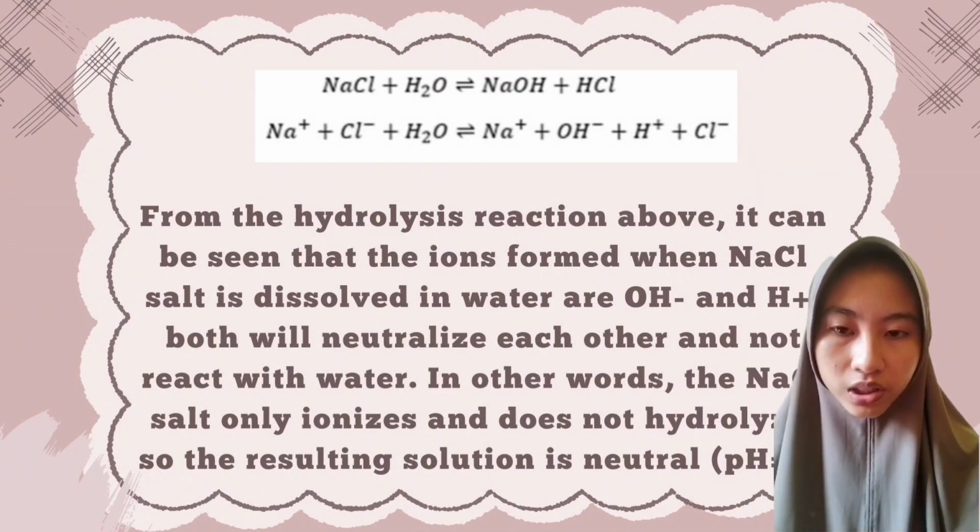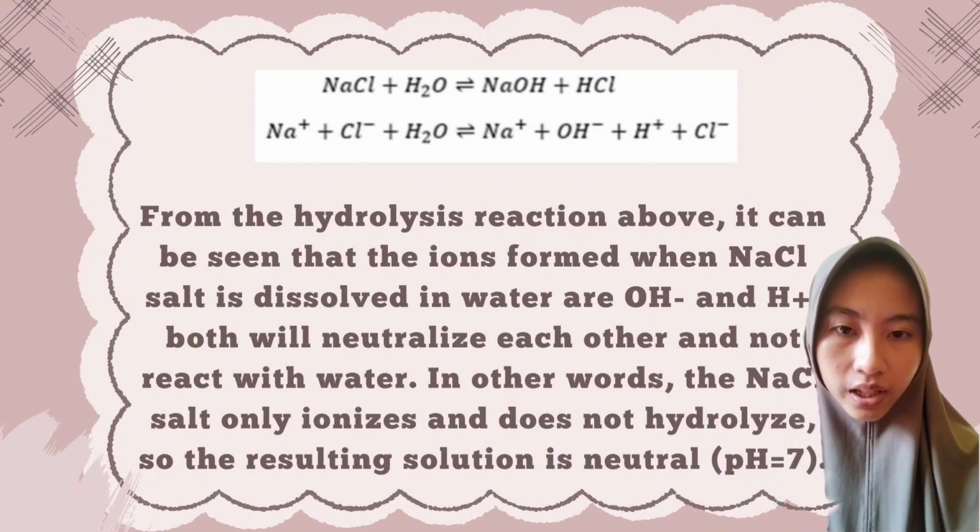Both will neutralize and not react with water. In other words, the sodium chloride salt only ionizes and does not hydrolyze, so the resulting solution is neutral or pH 7.